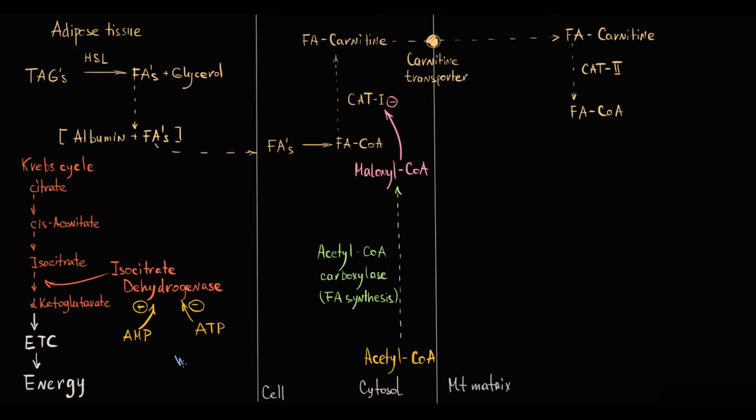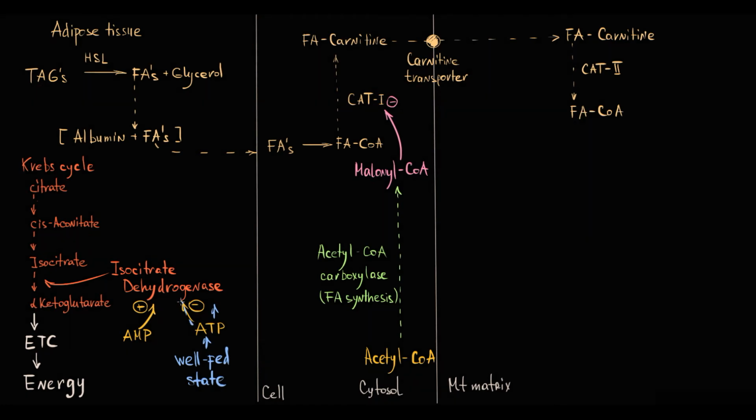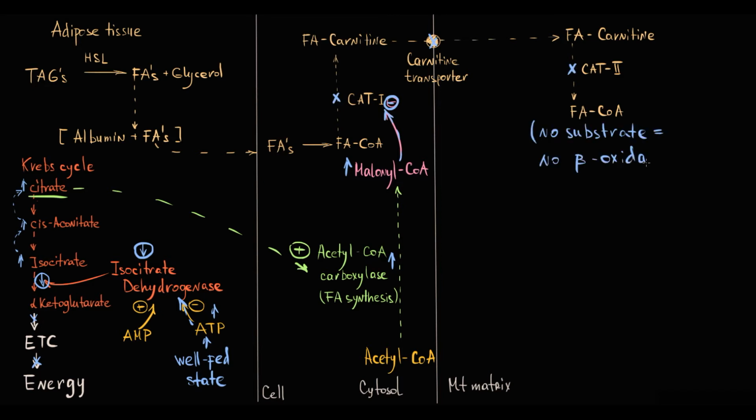And in the well-fed state, when the energy stores in the form of ATP molecules are full, the tissue does not need additional energy. So a high level of ATP inhibits the isocitrate dehydrogenase enzyme, and this causes an increase in citrate level in mitochondria, and the increase in citrate level allosterically stimulates the activity of acetyl-CoA carboxylase, which increases production of malonyl-CoA that inhibits carnitine acyltransferase 1 enzyme, thereby causing a decrease in beta-oxidation of fatty acids.